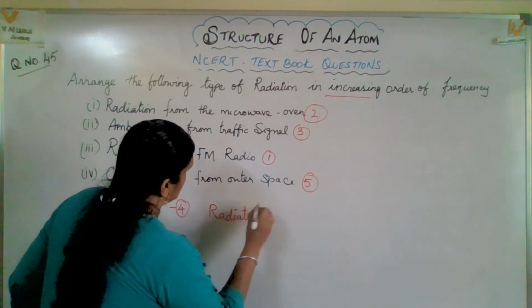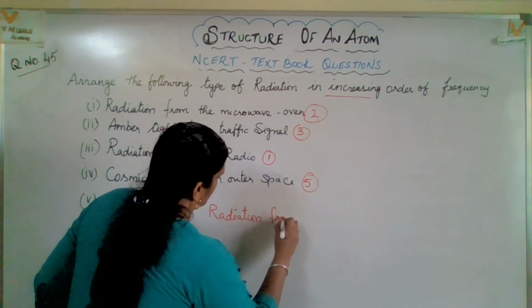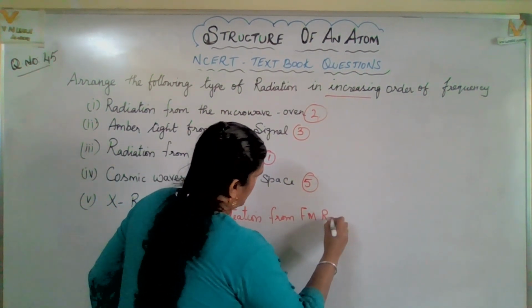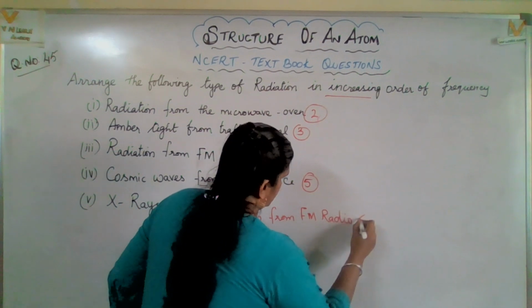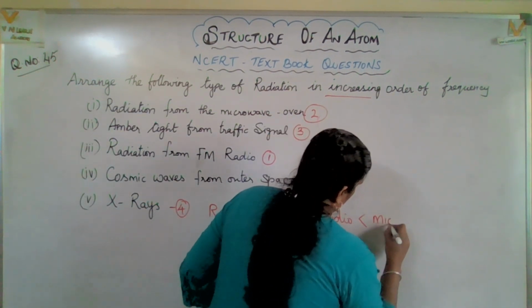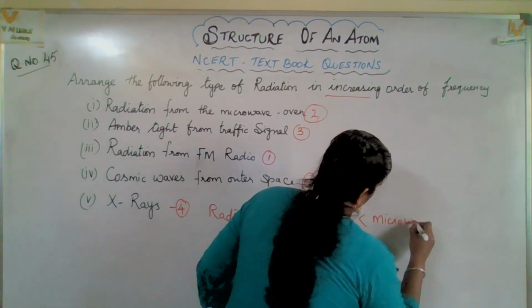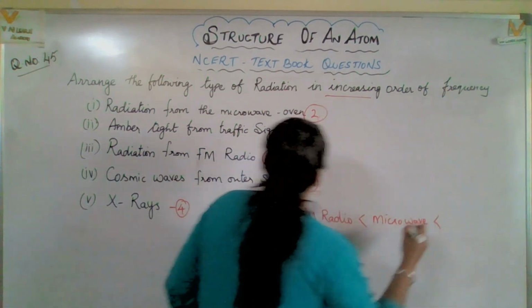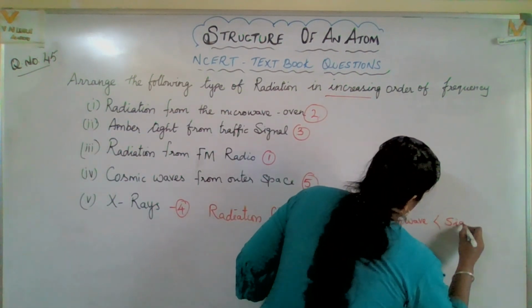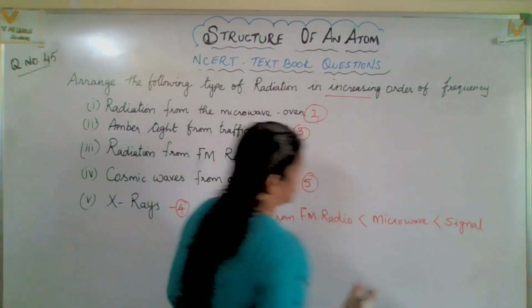Radiation from FM radio. This is lesser than microwave oven. Then traffic signal. I just mentioned the short form.